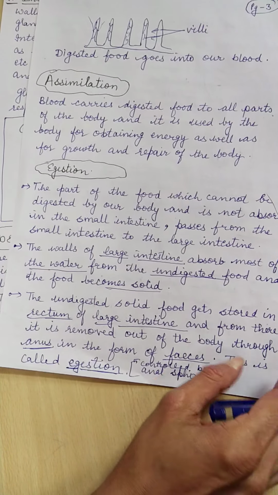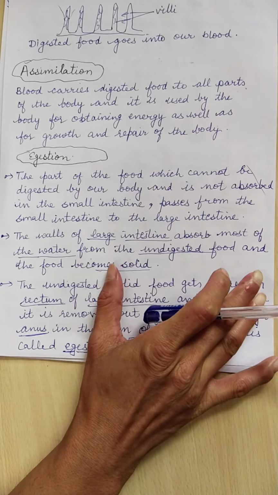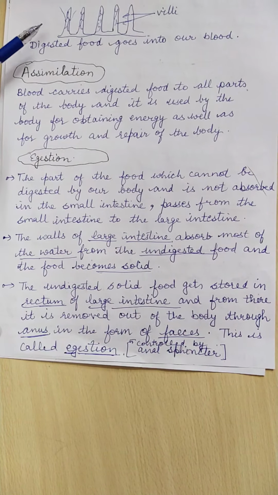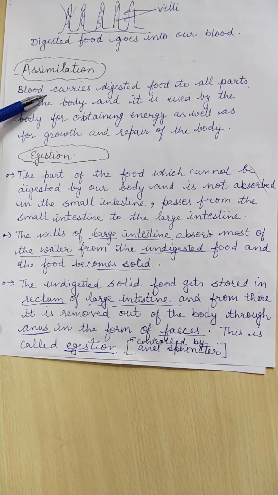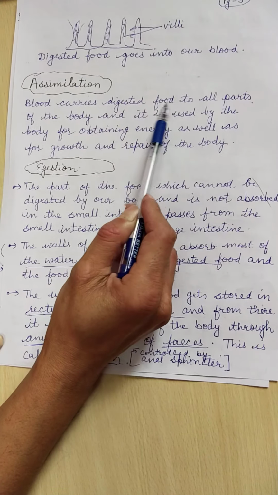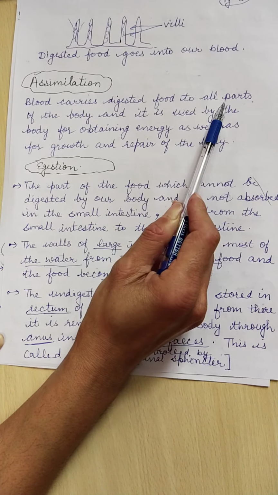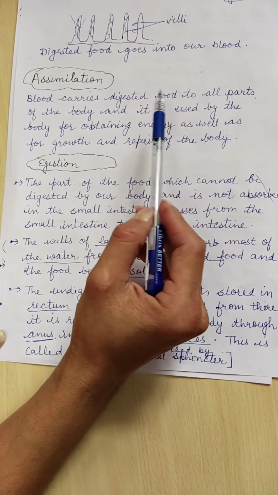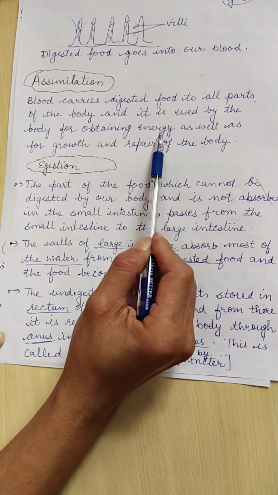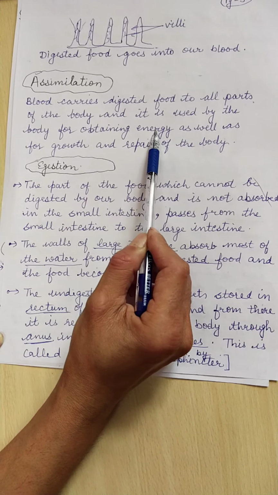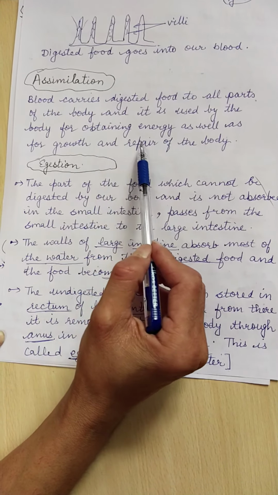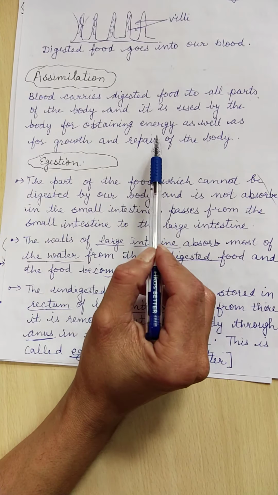Now all the digested food, all the glucose, all the amino acids, all the fatty acids and glycerol have been mixed in the blood. The blood carries this digested food or simple food substances to all parts of the body. The parts of the body utilize that food for obtaining energy. Glucose gets oxidized to release energy by the process of respiration only, and as well as for the growth and repair of the body. What does it mean?